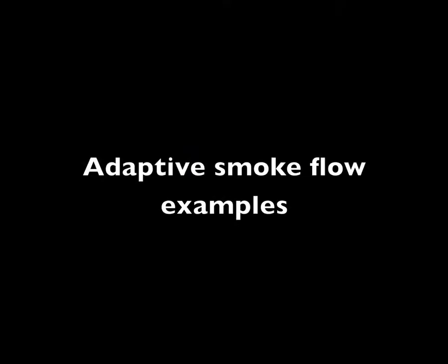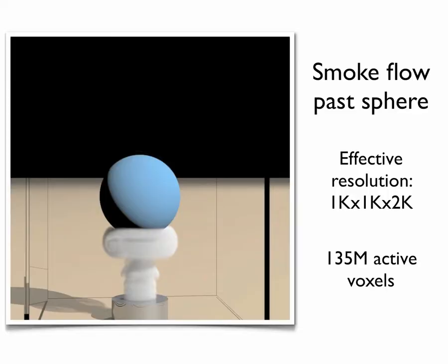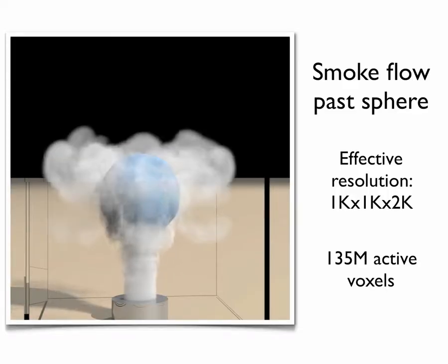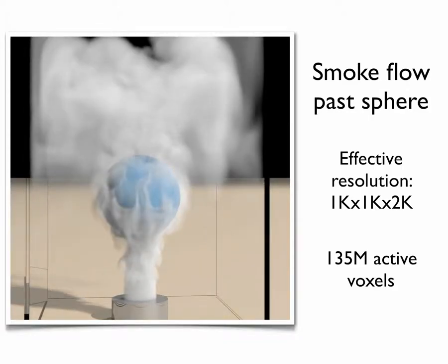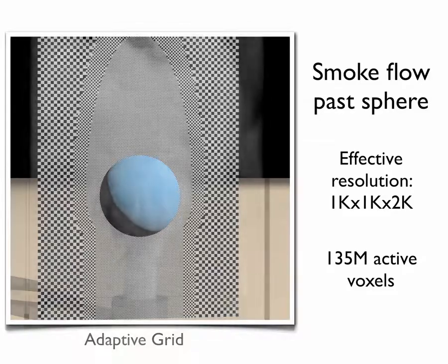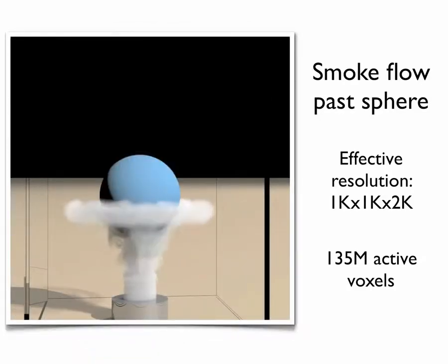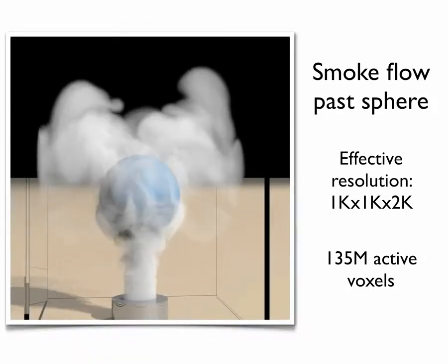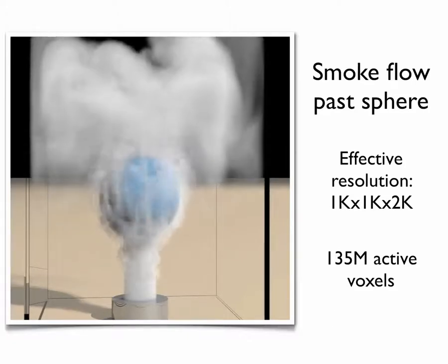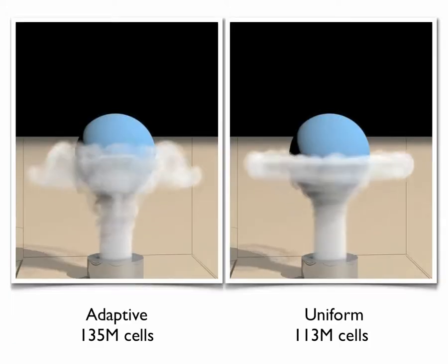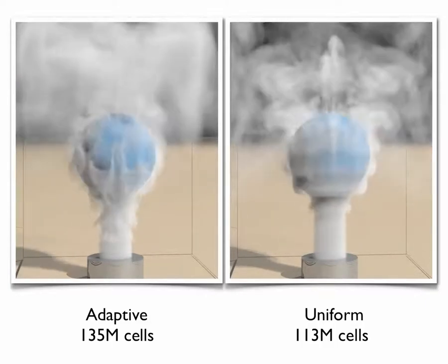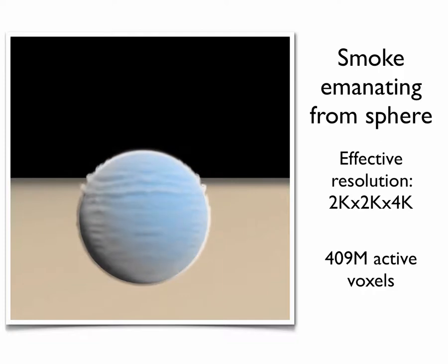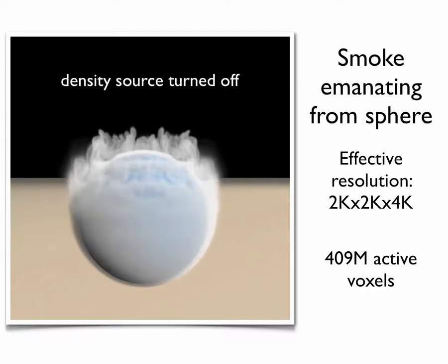We demonstrate the efficacy of our methods on a number of end-to-end adaptive smoke simulations. In this example, smoke is injected from below, past a sphere. We highlight the nature of our adaptive topology with a cross-sectional view of the grid. When compared to a uniform simulation with a comparable number of total active cells, the adaptive domain offers much more interesting detail. Here the sphere is a source of smoke, radially emitting smoke outwards.